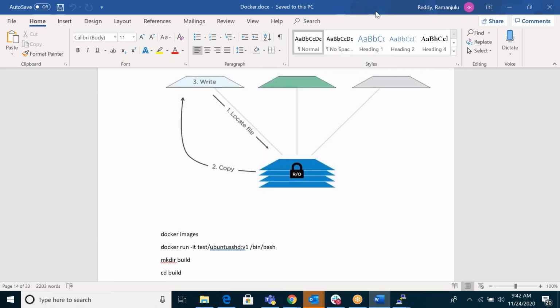Okay. So any questions? At least the definition between image, what is the image, what is the container? The definition is clear.